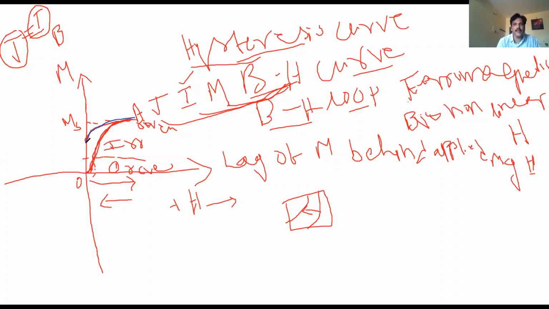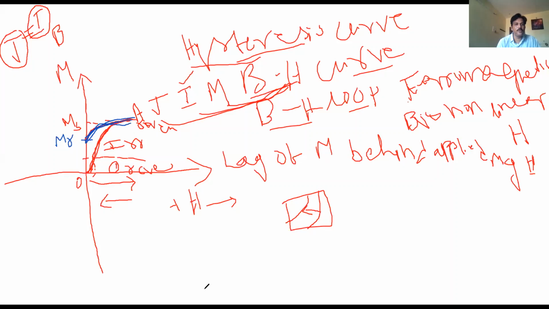This is known as retentivity or residual magnetism. When you decrease the field, the magnetization remains in the substance. We call it MR, residual magnetism or retentivity. Why? That is due to irreversible motion of domains. Due to the irreversible motion of the domains, it shows some magnetism, and that magnetism is called residual magnetism or retentivity.